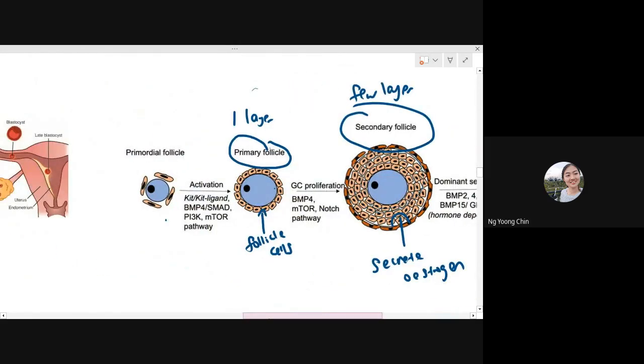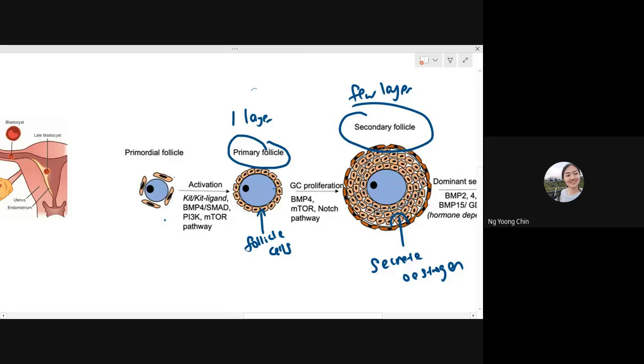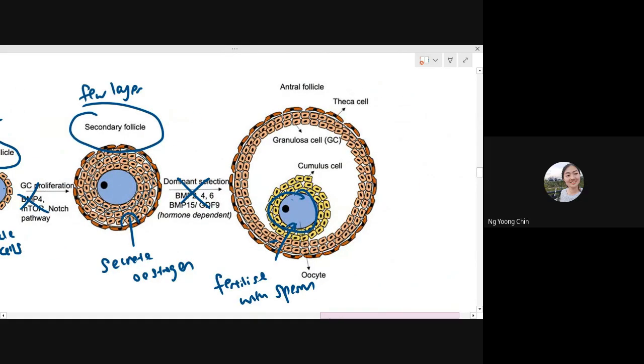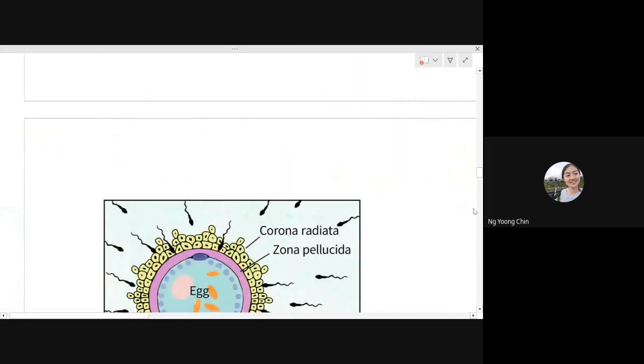In IGCSE, you don't need to memorize this. Okay, please forget about this and this. But you just need to know how they look like. Primary follicle, which is only surrounded by a single layer of follicle cell. Okay, secondary follicle means that they are being surrounded by a few layers of follicle cell. Yeah, that's the thing that you need to know.